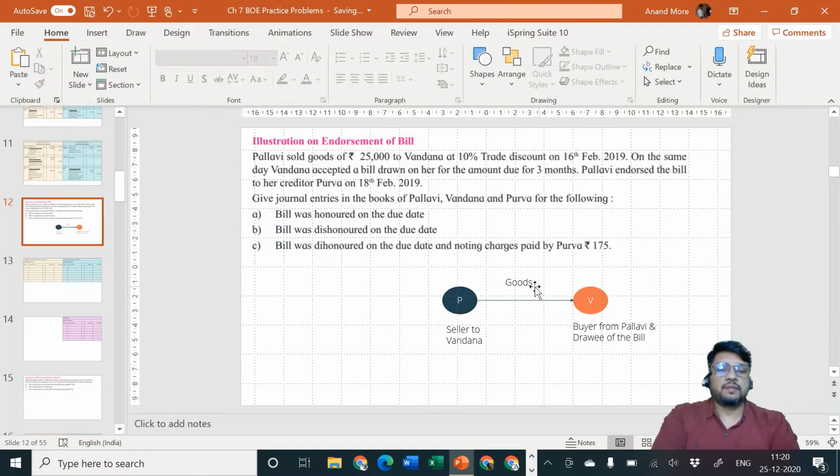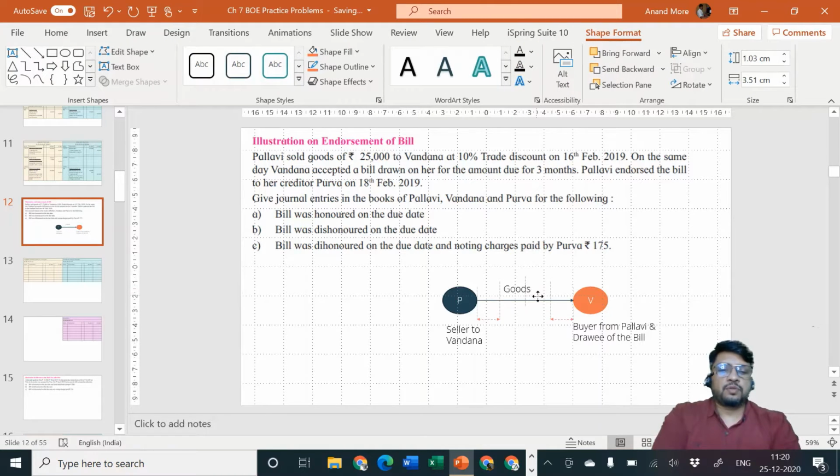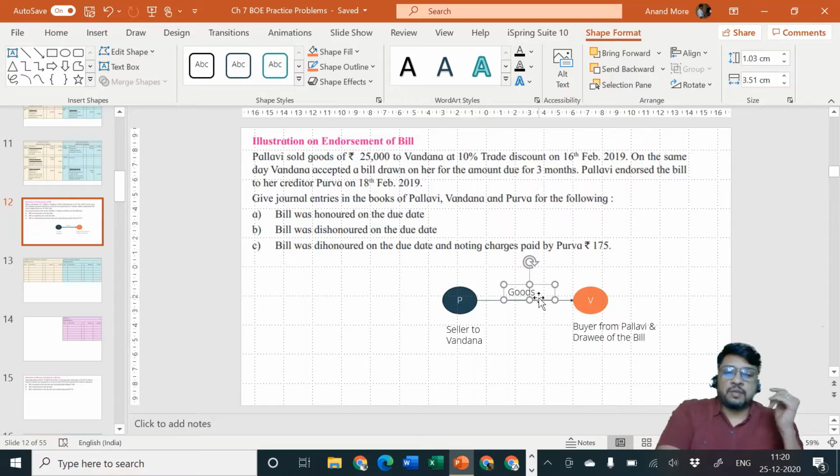Goods. Okay. Now what should happen? If the goods are sold by Pallavi to Vandana, it is very obvious that Vandana should pay cash or pay a check to Pallavi. But instead of paying cash or a check, Vandana is accepting a bill drawn by Pallavi. Vandana doesn't have cash and is not interested in preparing a check. So Pallavi is drawing a bill on Vandana and Vandana is accepting it, giving it back to Pallavi.